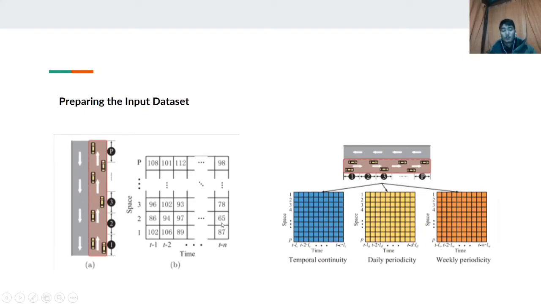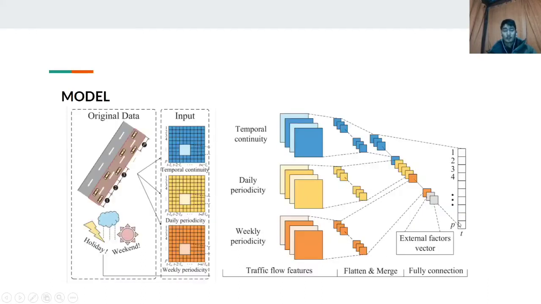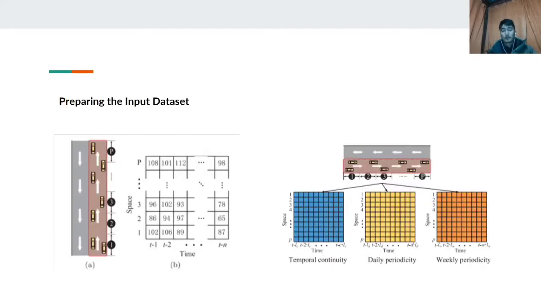Here the 94 means the number of vehicles at location 2 at the given time t minus 2. Similarly, the daily periodicities and weekly periodicities are calculated.